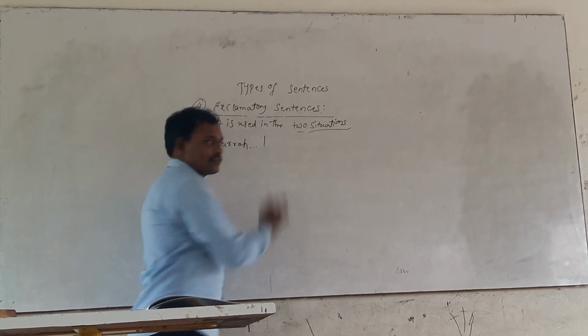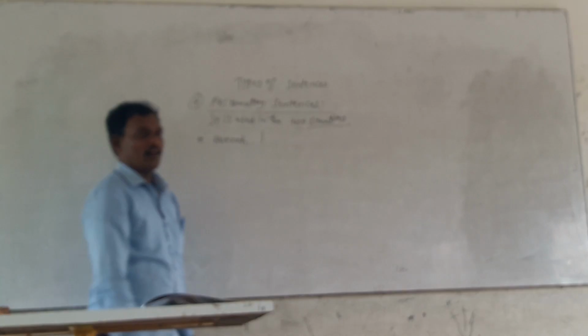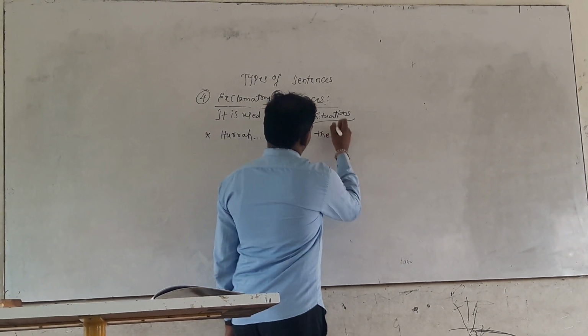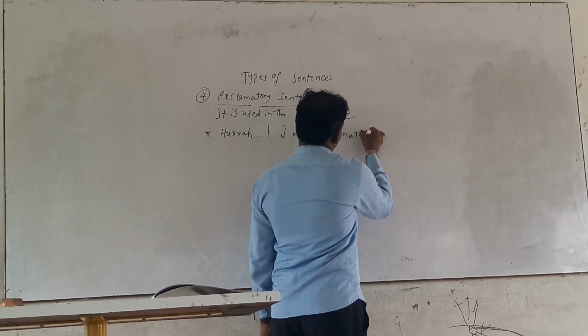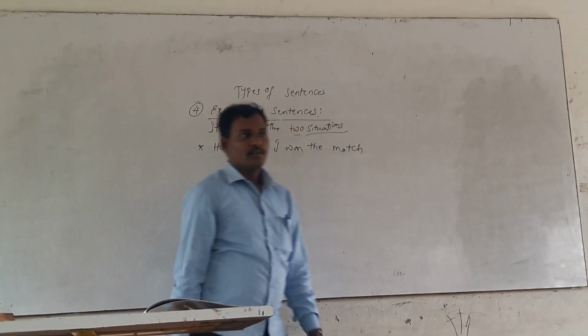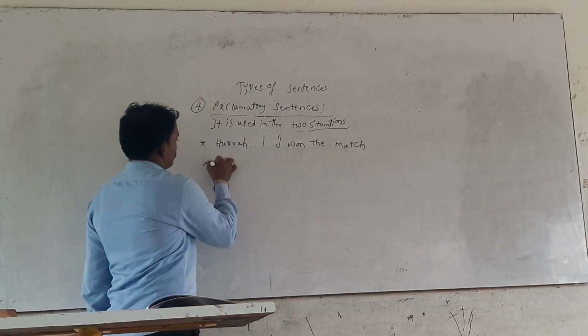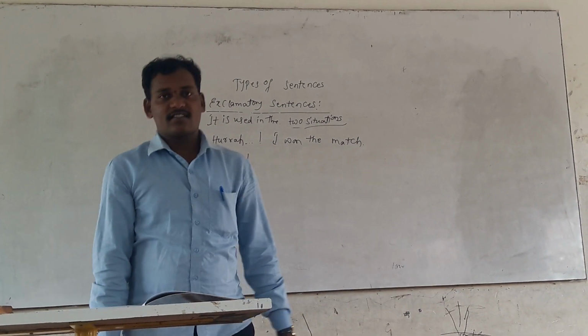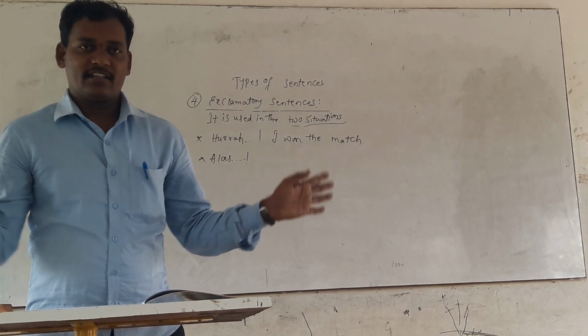We have to use this one, hurrah. I won the match. Alas. What is that? Alas, he passed away.